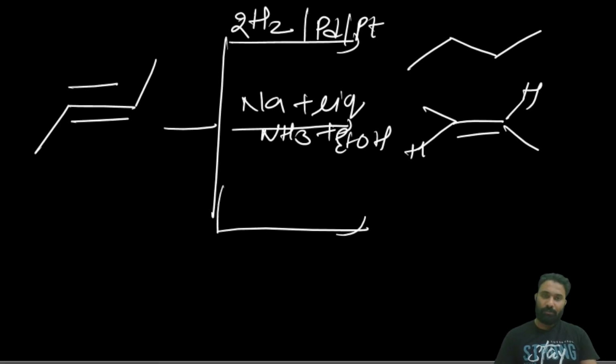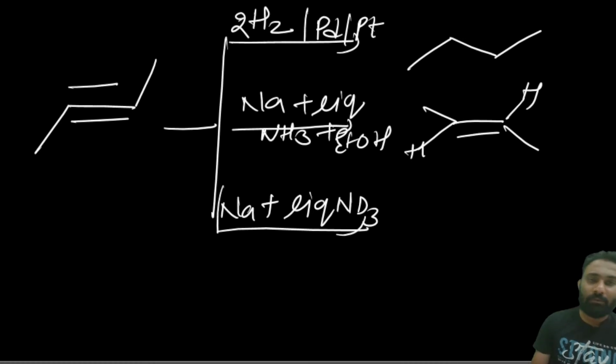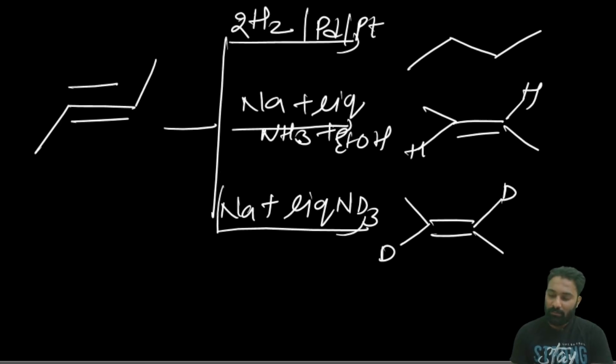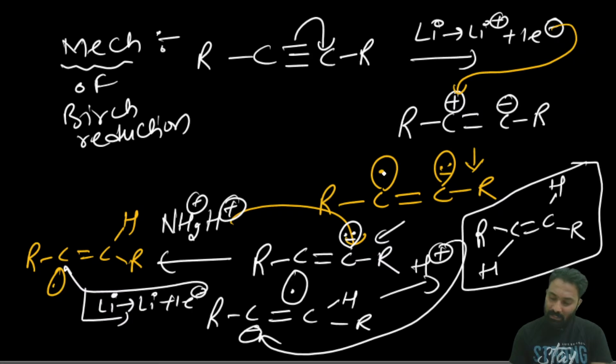Next, suppose sodium in the presence of liquid ND3, deuterium, is given in the place of hydrogen. Then what will be added here? Only deuterium will be added. Because whatever the hydrogens it is adding, to the radical or the carbanion, the H plus has come from the ammonia.